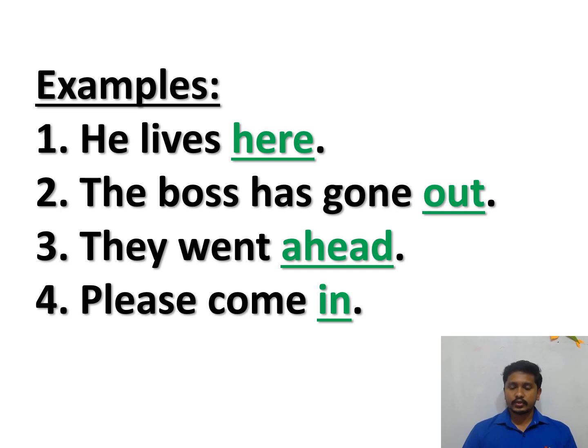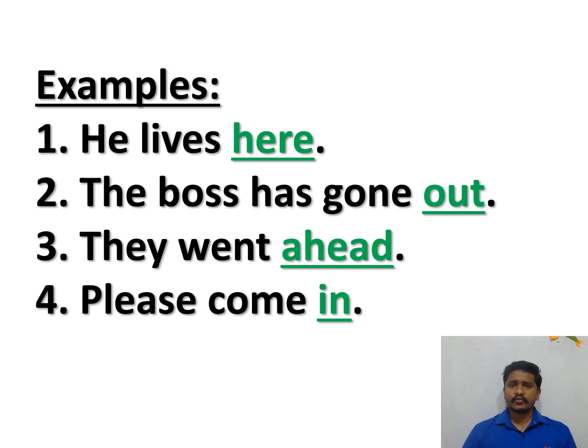So to identify this is an adverb of place, we need to ask the questions by using where. So let us ask the questions by using where and find out whether we are getting the answer or not. First one, he lives here. What is the question for that? Where does he live? The answer is here. He lives here. So here is the adverb and it is the adverb of place because it gives the answer of the question where.